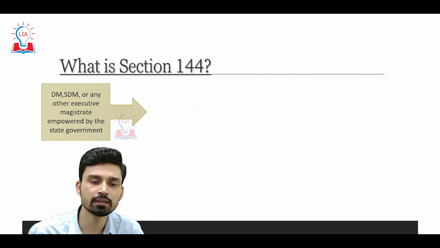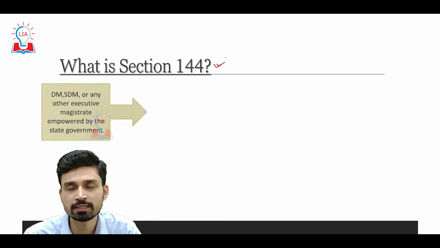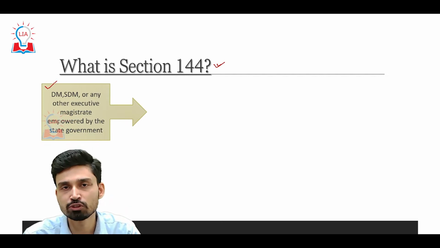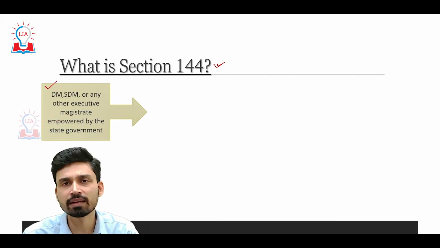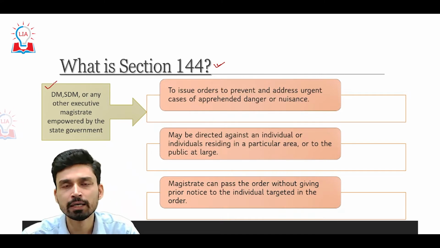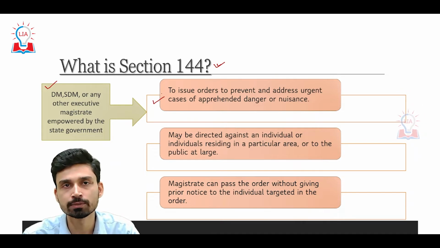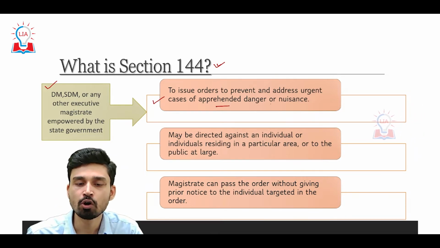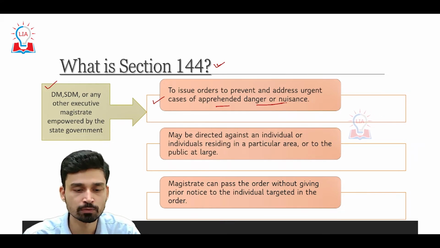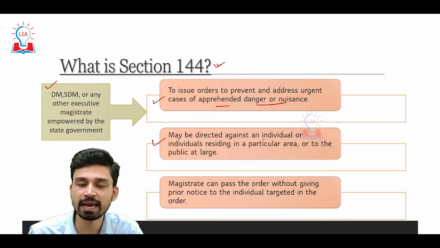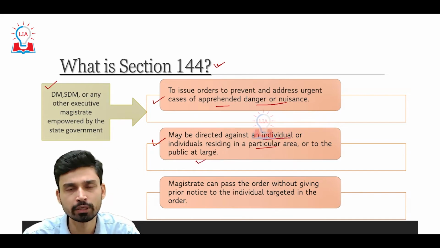Now let us try to understand what section 144 is. Section 144 of the Criminal Procedure Code gives the right to the district magistrate, subdivisional magistrate, or any other executive magistrate empowered by the state government to take certain actions. What can these actions be? These officials can issue orders to prevent and address urgent cases of apprehended danger or nuisance in the future. Section 144 can also be directed against an individual residing in a particular area or against the public at large. So it can be individual specific as well as public specific.